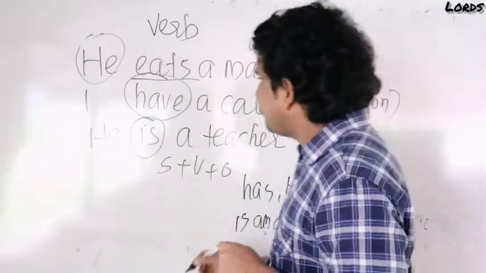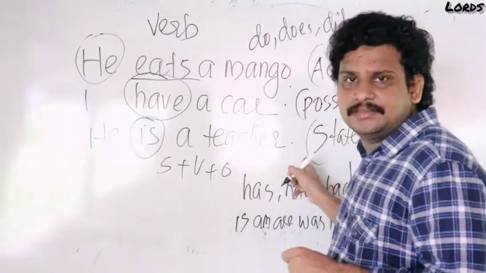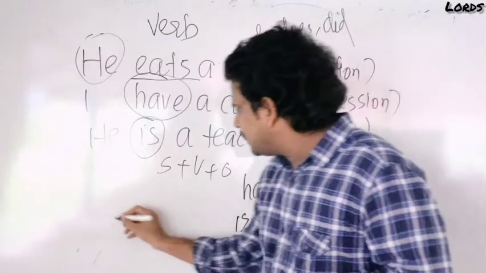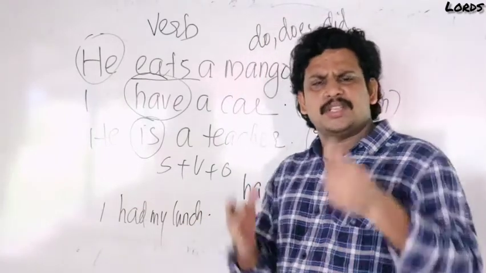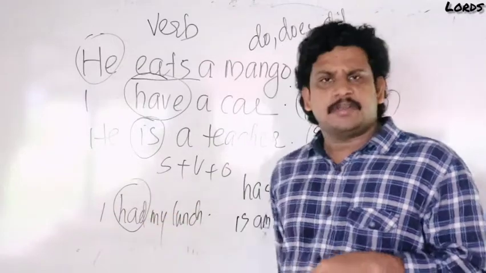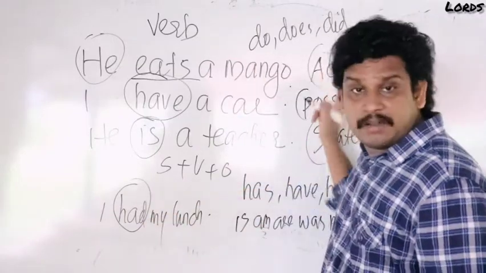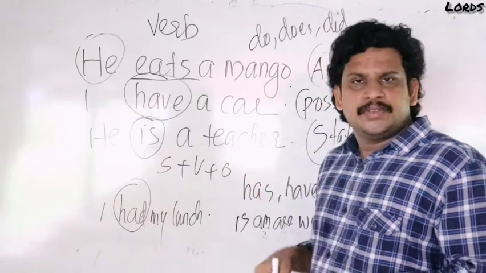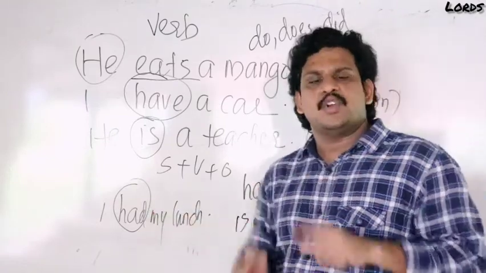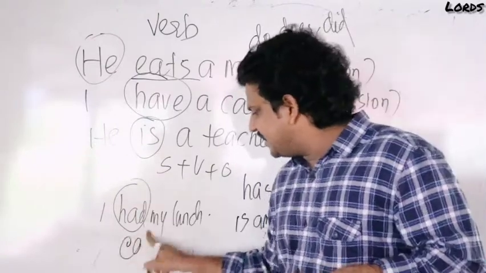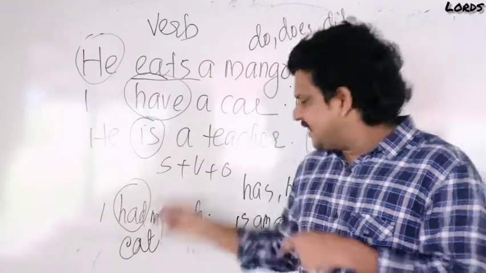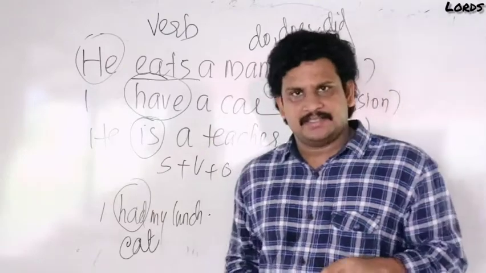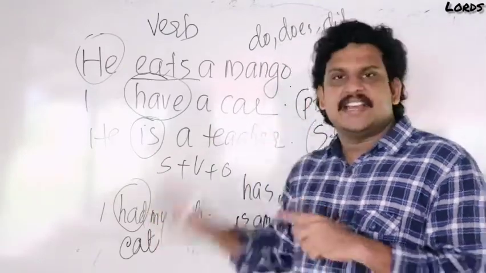But one exception is there. I said has, have, had are possession verbs. But look, I had my lunch. You know the meaning of the word possession. Look, had is the verb here. Does it denote action, possession or state? You might say had is possession. No, it is not a possession verb. It is action here, because the meaning of this verb here is ate or eat. Eat is an action word, so it's an action.